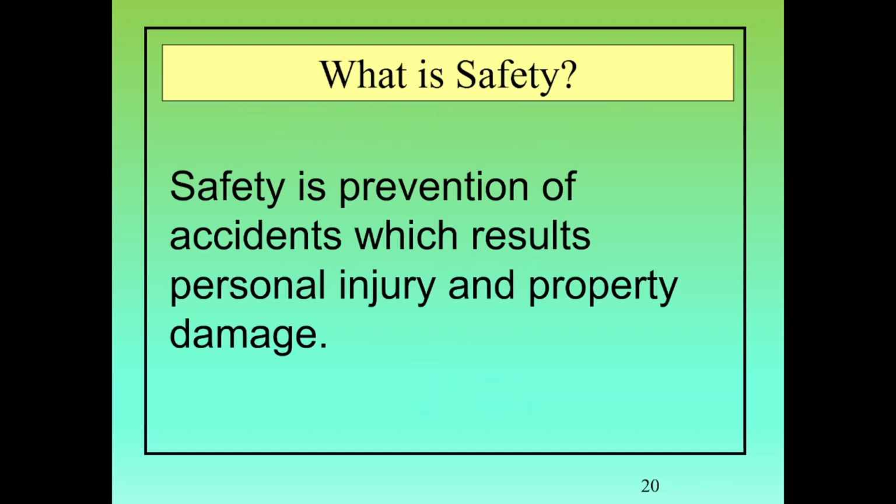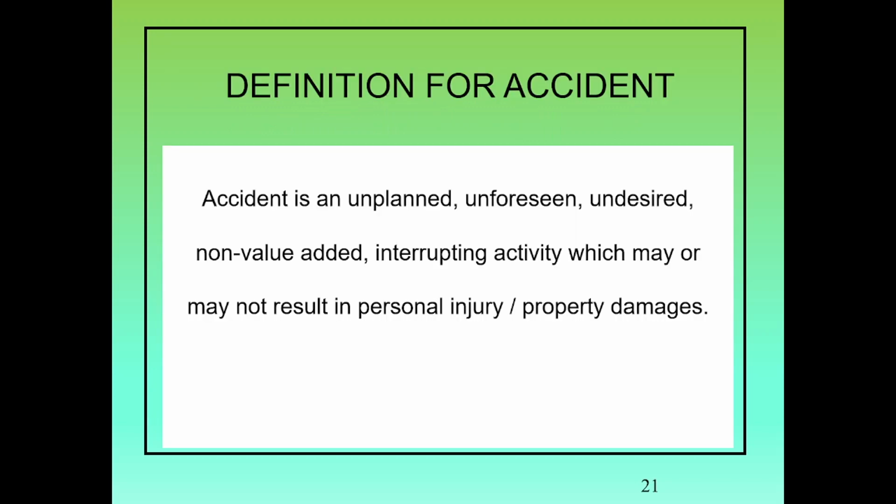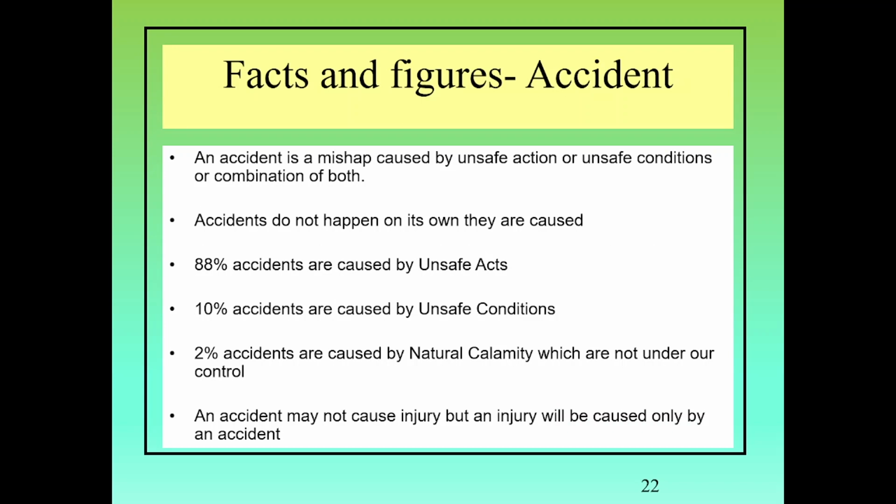Safety starts from me. What is safety? Safety is the prevention of accidents which result in personal injury and property damage. Definition of accident: an accident is an unplanned, unforeseen, undesired, non-value added, interrupting activity which may or may not result in personal injury or property damage.